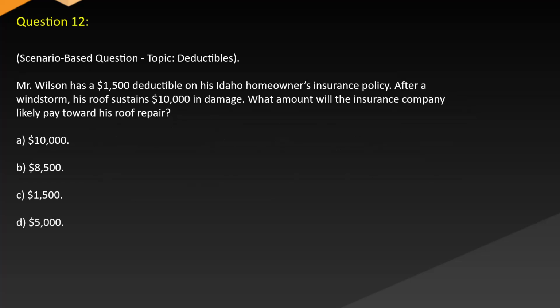Question 12. Scenario-based question. Topic: Deductibles. Mr. Wilson has a $1,500 deductible on his Idaho homeowners insurance policy. After a windstorm, his roof sustains $10,000 in damage. What amount will the insurance company likely pay toward his roof repair? A. $10,000. B. $8,500. C. $1,500. D. $5,000.